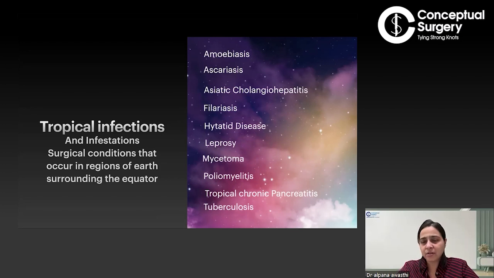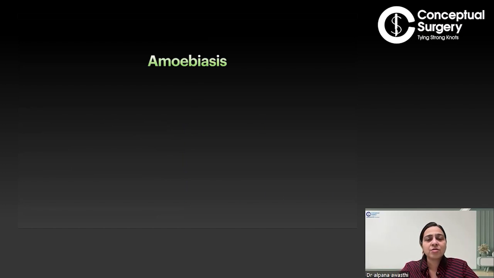Then we have tuberculosis, very prevalent and one of the most notorious infections, particularly in India and Southeast Asian countries. We have typhoid. That is also prevalent, but not very devastating, though sometimes it can lead to detrimental conditions. Now first we come to the commonest of them, that is amoebiasis.